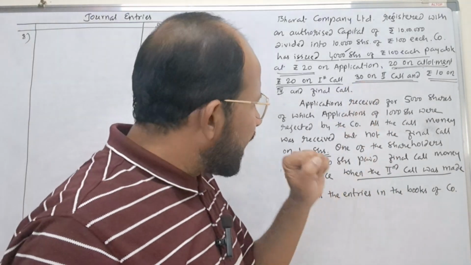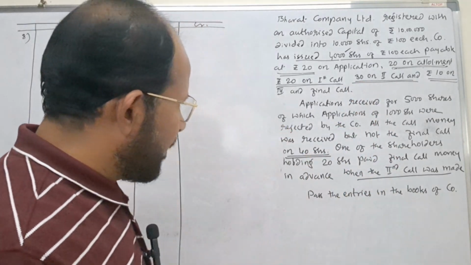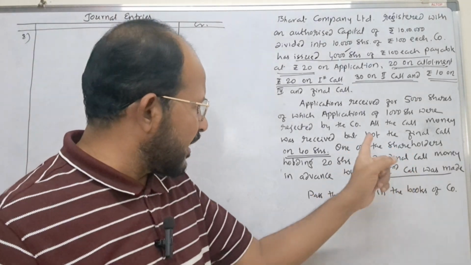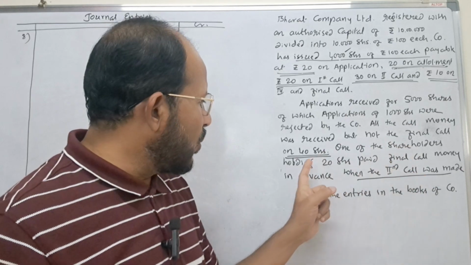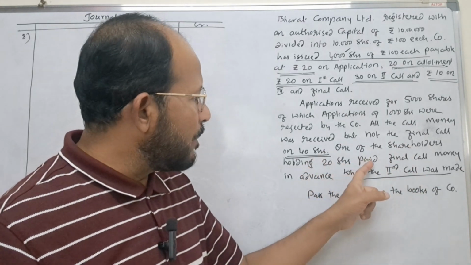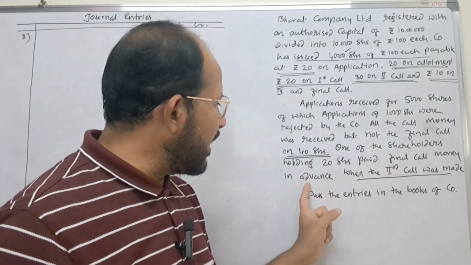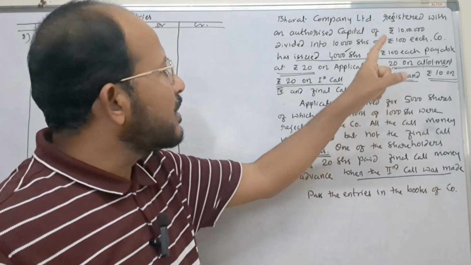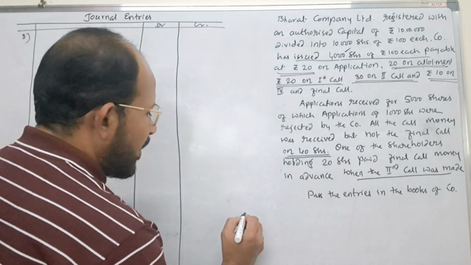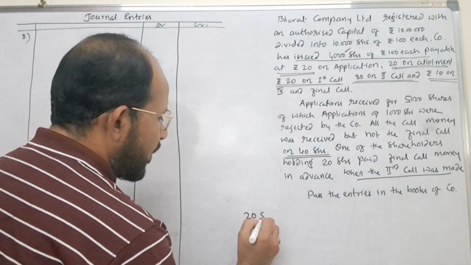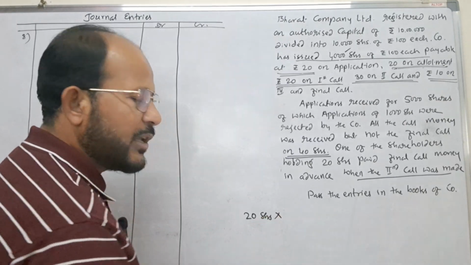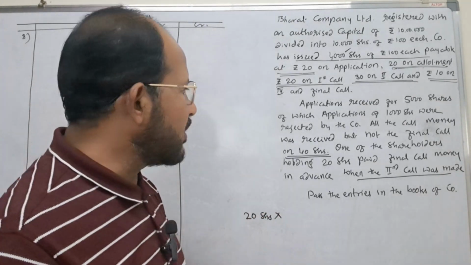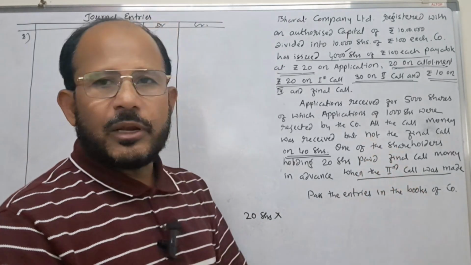Here, with regard to the second call, one piece of information is given in the problem. Just see, the last sentence you read: one of the shareholders holding 20 shares paid final call money in advance when the second call was made. It means one fellow is holding 20 shares, but he has paid in advance even the final call money.